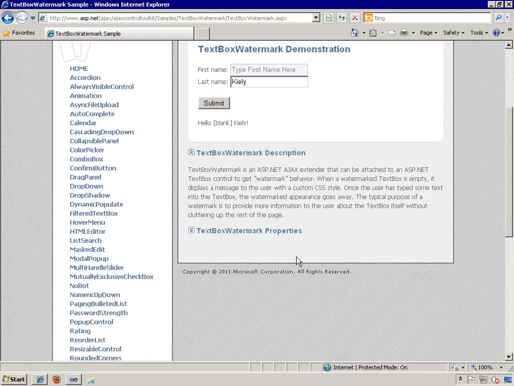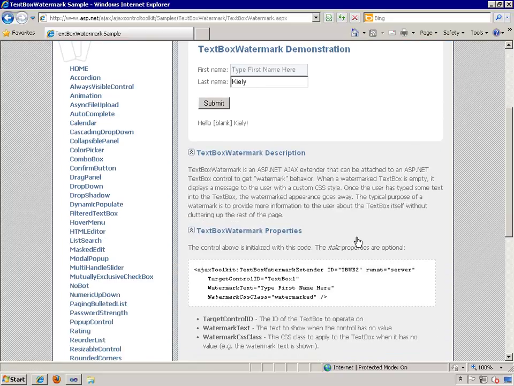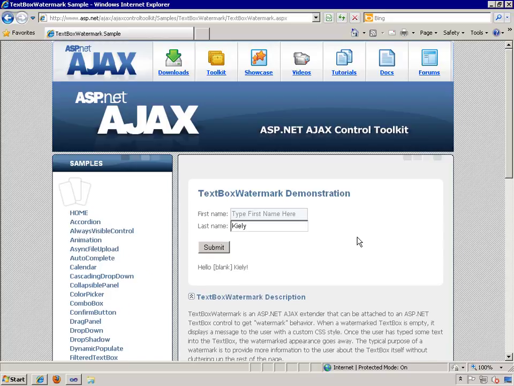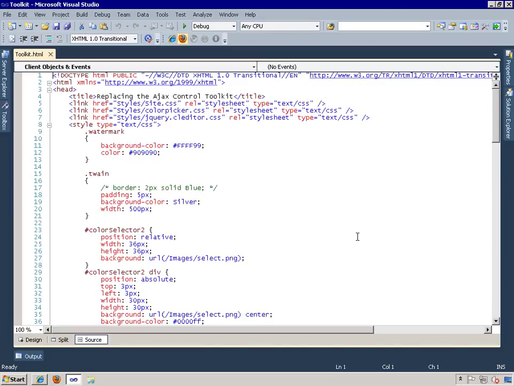And then it also has some information down here, as well as information about the properties of it. Okay, so that's the ACT version of the control. Really nice control. It's one of the better ones within the toolkit. All right, so let's go back over the sample project here. This is a toolkit.html that includes all of the samples of the ACT replacements that I'm going to show you.